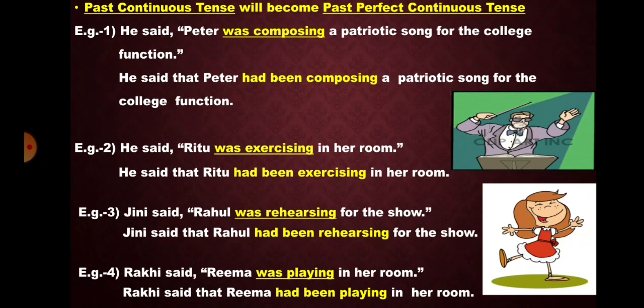Example 4. Rakhi said Rima was playing in her room. So again the reporting verb said is in past tense, so here again the tense inside the inverted comma will change. Was playing will change into had been playing. Rakhi said that Rima had been playing in her room.